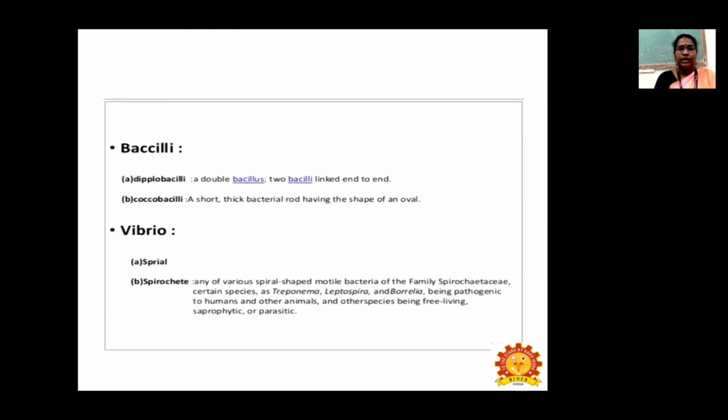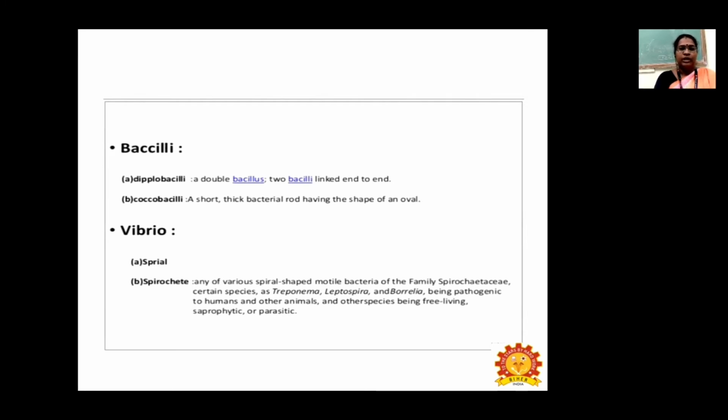So next shape is bacilli. They are divided into 2: diplobacilli and coccobacilli. Diplobacilli means a double bacillus, or 2 bacilli linked end to end. And coccobacillus is a short, thick bacterial rod having the shape of an oval.